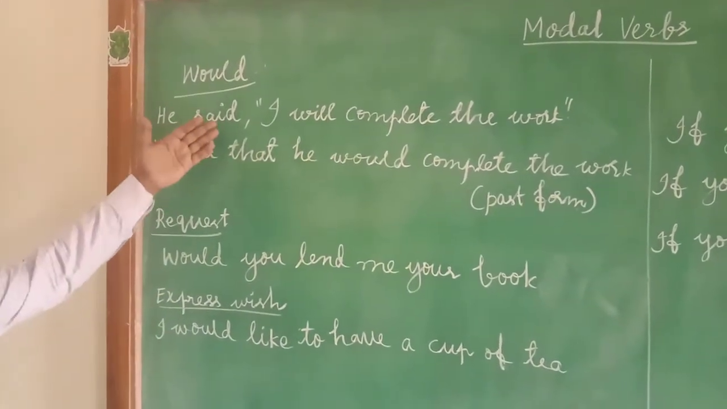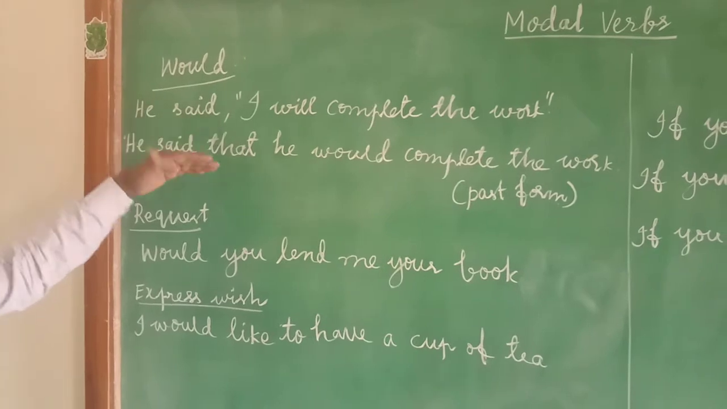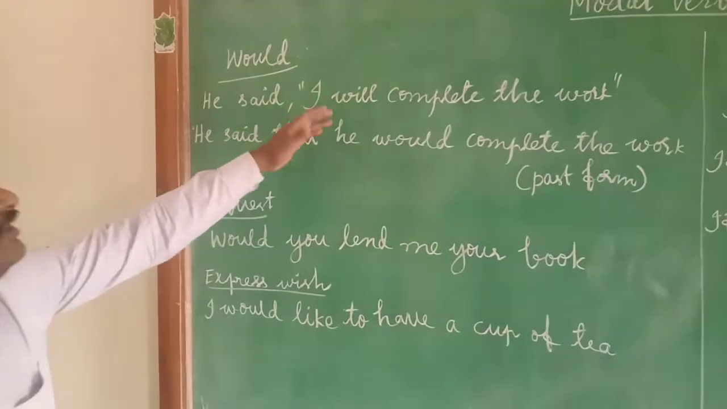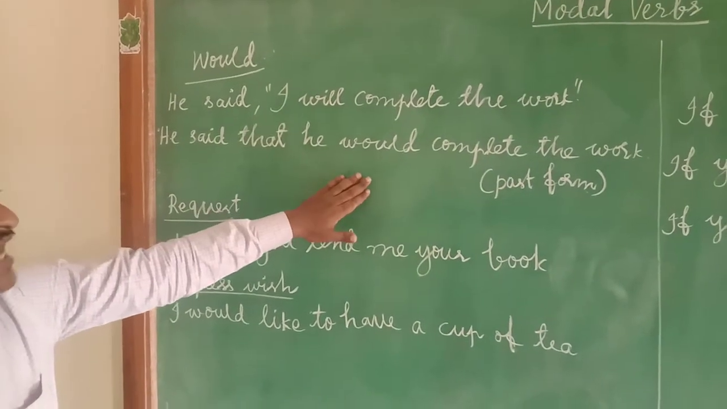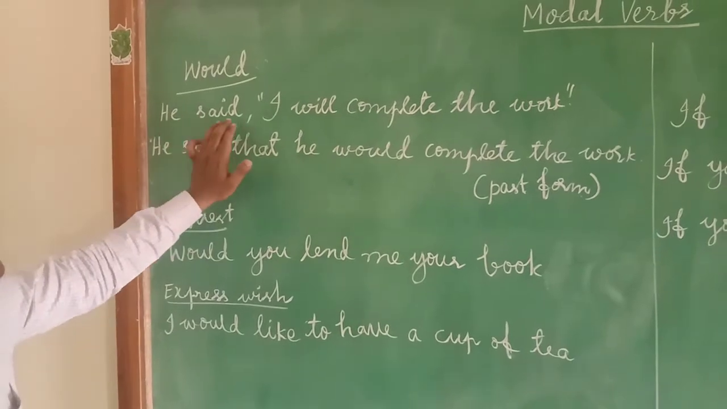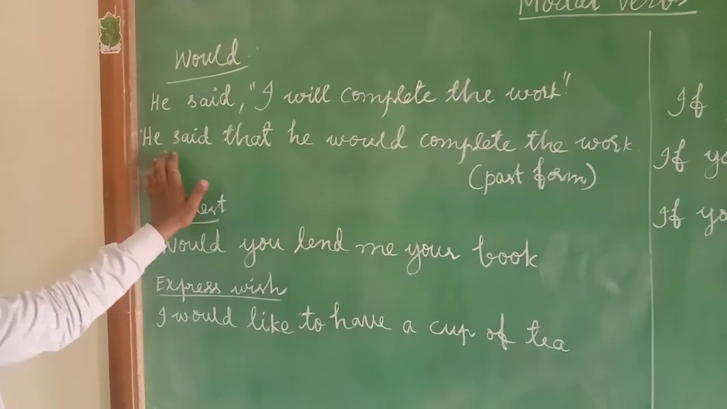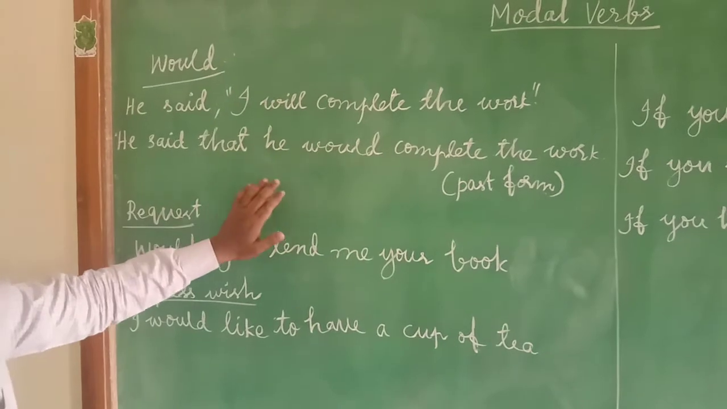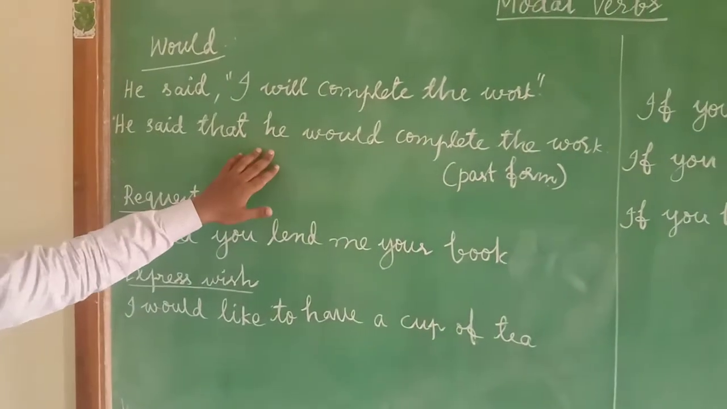Would. Would is the past form of the will. When we are changing direct speech sentences into indirect speech sentences, that will be changed into its past form, that is would. He said, I will complete the work. He said that he would complete the work. This is the past form of the will.